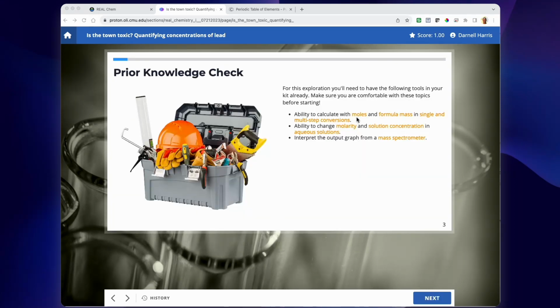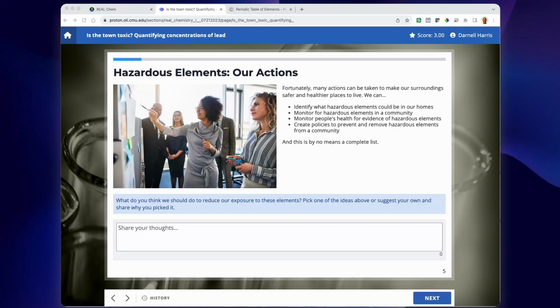This all looks familiar. This exploration ties to a bunch of topics that I've already learned. My professor said it's another chance to practice these skills. I guess she was right. I feel like I've got this. It's asking me what I think we should do to avoid exposure to hazardous elements like lead. Well, if they want my opinion, I think we should just get rid of them. It's kind of cool they want my opinion.